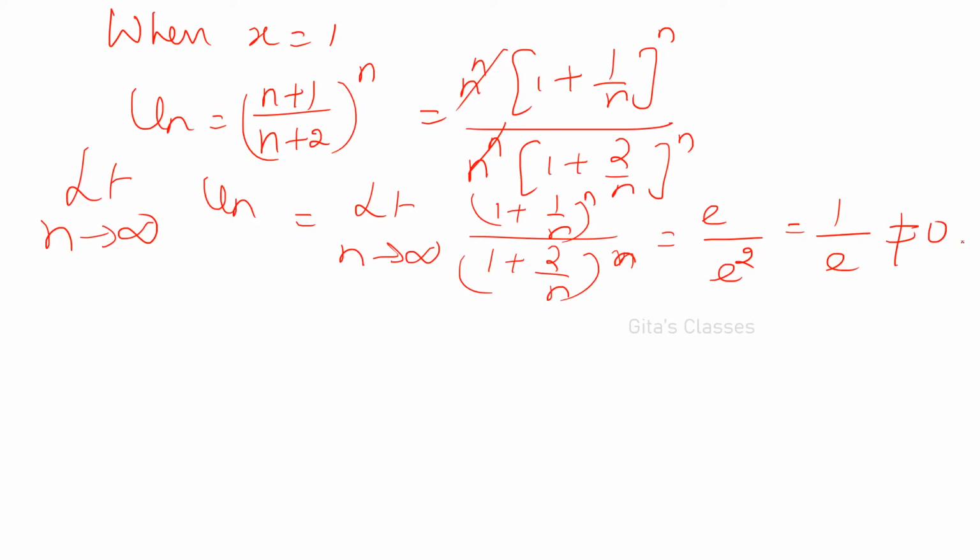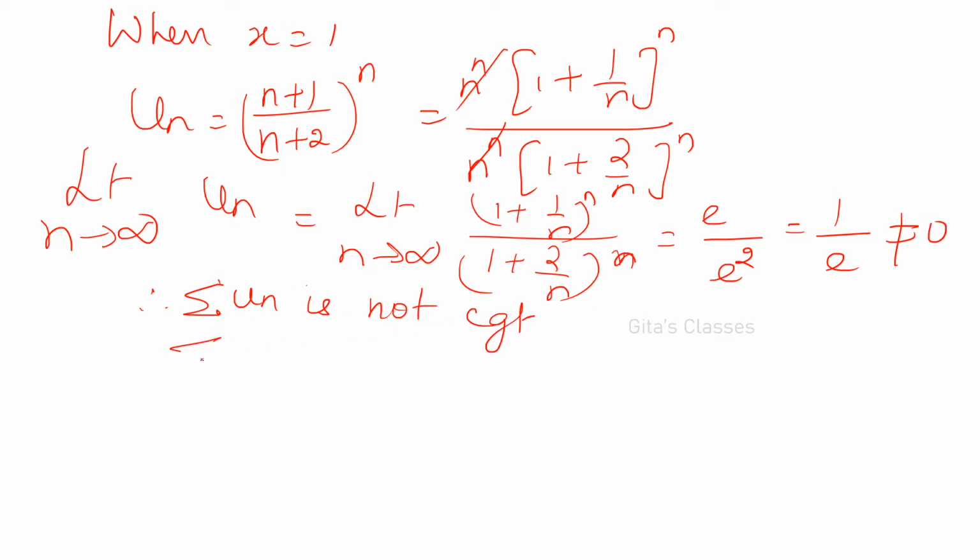Limit not equal to 0 means, from the first introduction class, we have seen if limit is not equal to 0, then it is not convergent. If the limit is 0, then it may be convergent, right? Not equal to 0 means not convergent. So the limit of un is not equal to 0, we got, therefore sigma un is not convergent. We know that it is a positive term series.